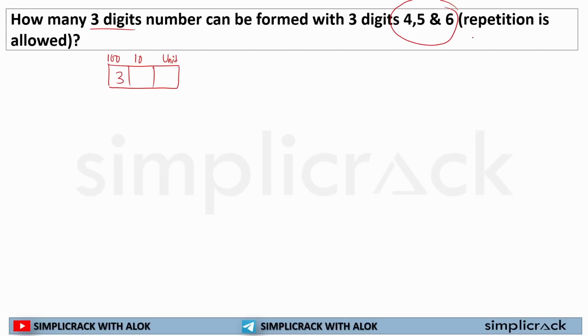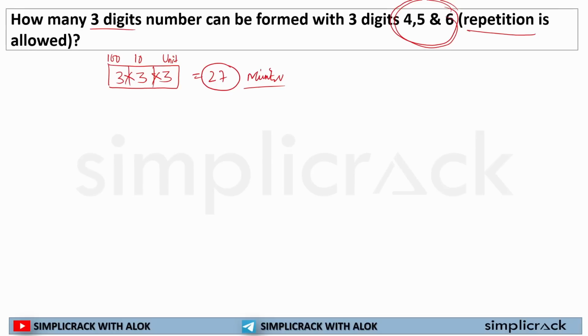But here it has said repetition is allowed. That means the same digit that has been used here can be used here and at the unit digit place as well. So at 10th place, I can write 3. And unit place I can write 3. So I can say I can create 27: 3 into 3 into 3. Total 27 numbers. With the help of these digits, I can create 27 3-digit numbers.